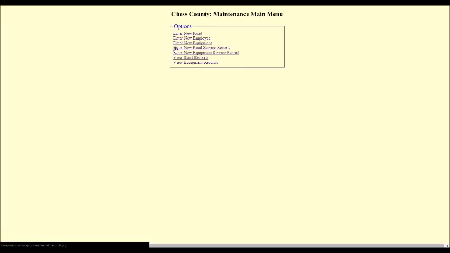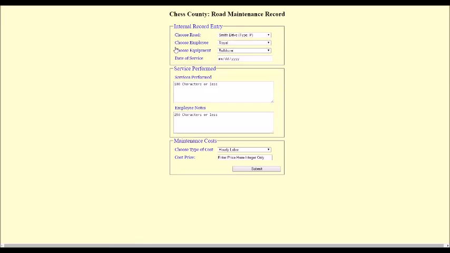If we need to enter a new road service record where service has been done on the road, whether the road's been scraped, whether a pothole's been fixed, whether it's been cleaned up, mowed around the medians, etc., we can go in here and do that. So we'll look at Georgia Drive, which is what we just added, and we'll say that Greg Allman is the one that's going to be completing the dirt, and he used the paver because he's going to fix some potholes.